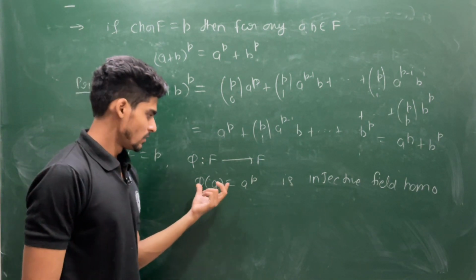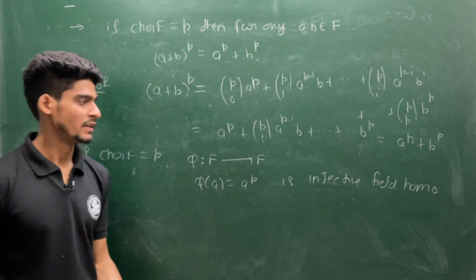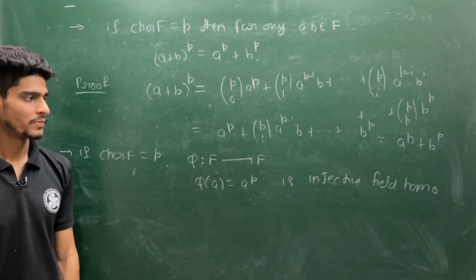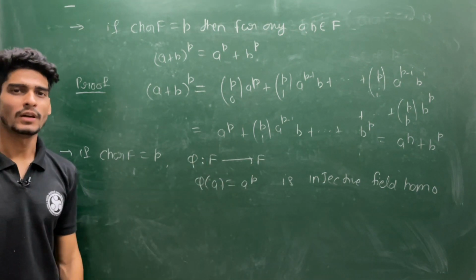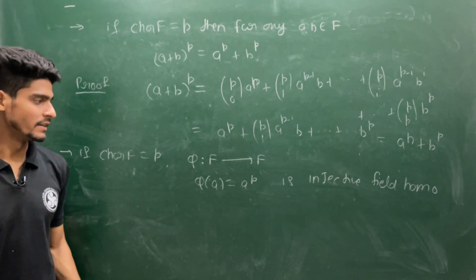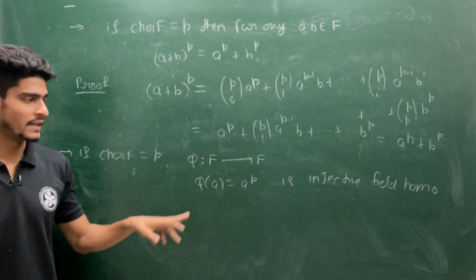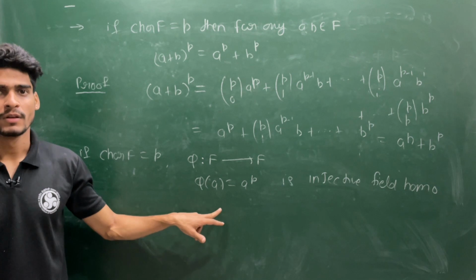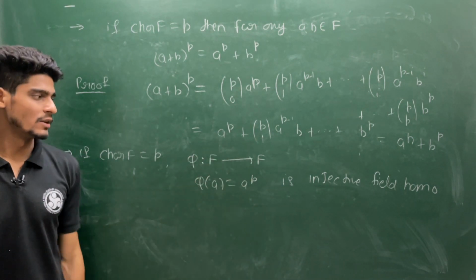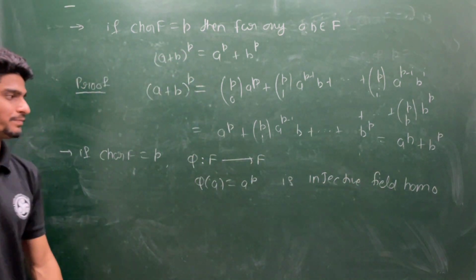Now, how can I say this is injective? If you use the kernel, you will not get the answer in an easy manner. How many ideals can any field have? It can have at most 2 ideals, either the zero ideal or the field itself. So if the field itself is the kernel, then it is a zero map, but this is not a zero map. So the kernel of this homomorphism has to be 0, and the kernel is 0 if and only if the mapping is 1-1. So this mapping is an injective field homomorphism.